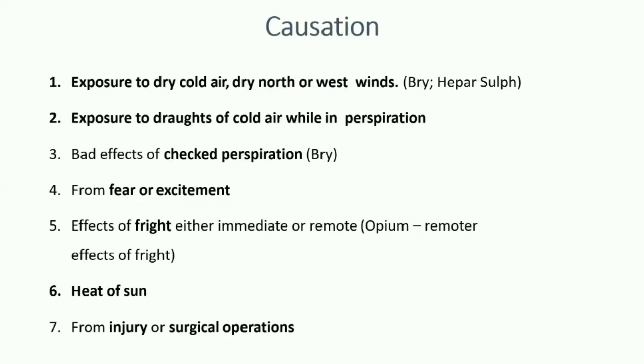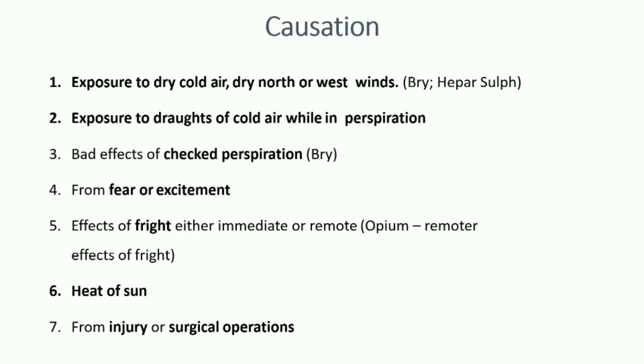For example, some people have a tendency for profuse perspiration. For that, they use deodorants or perspiration suppressing drugs. At that time, the perspiration gets suppressed and its bad effects are covered by aconite and also by bryonia.